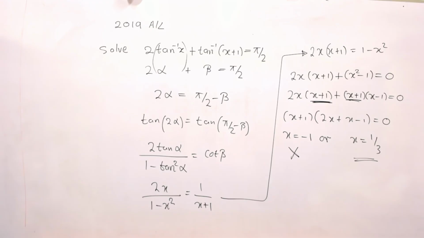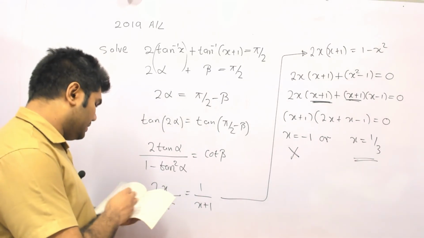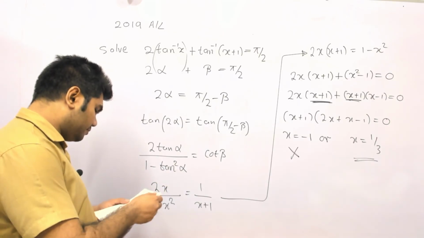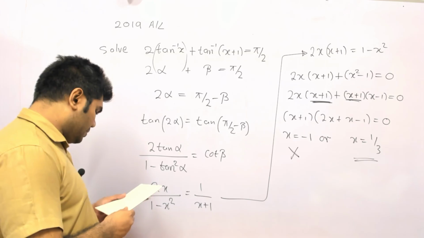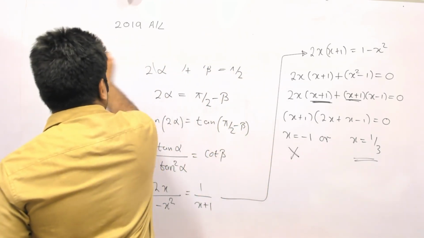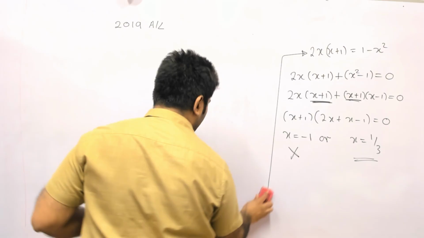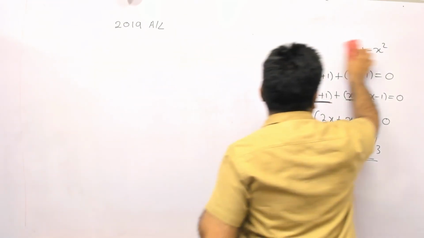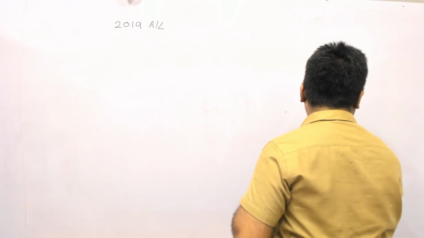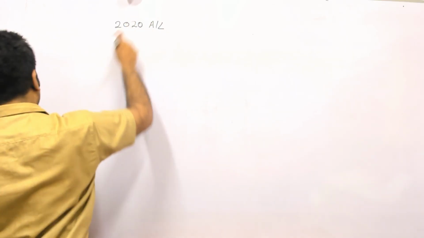And now we will work on one more question. This is from 2020. So in 2020, they had given a question like this.